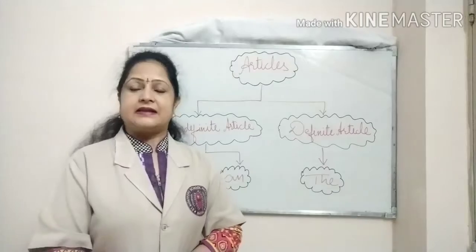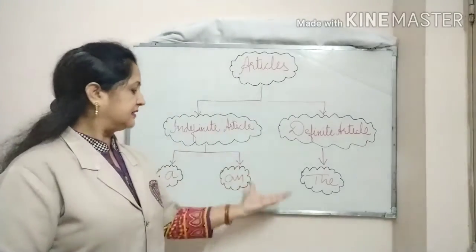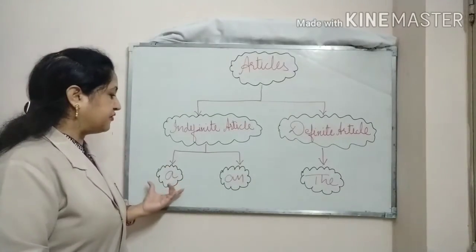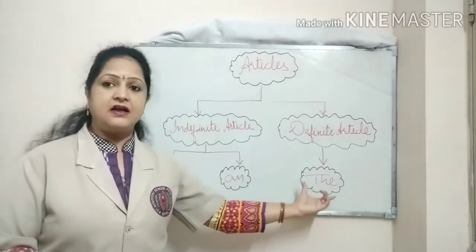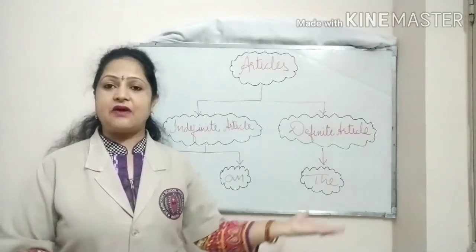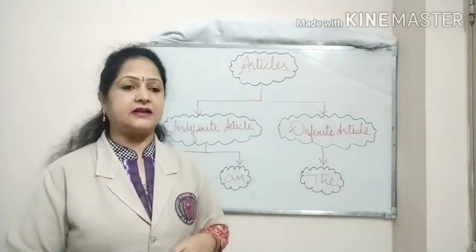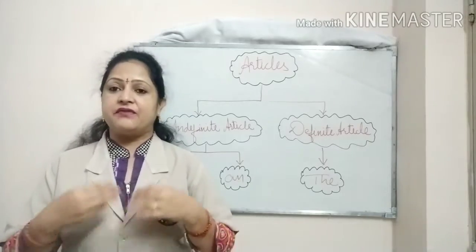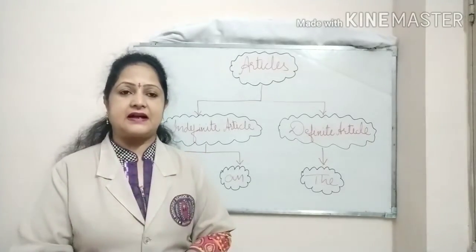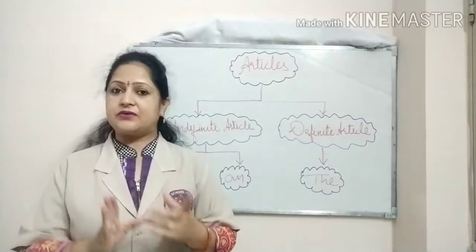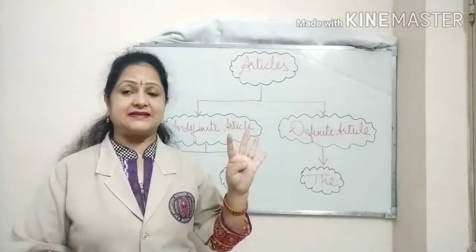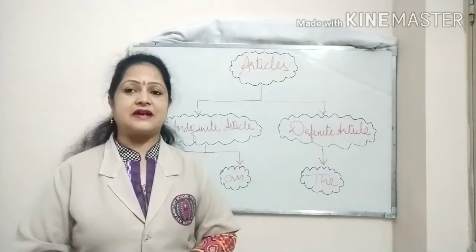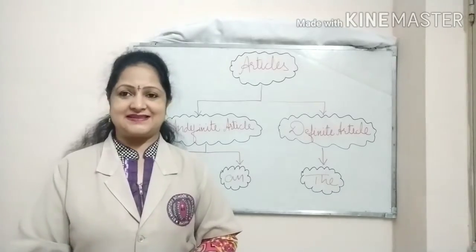Then, after completing the explanation of a and the, we started with zero article or no article, that means the cases where we need not use any article. Till now I told you about 4 cases. Today we are going to start with our 5th case.